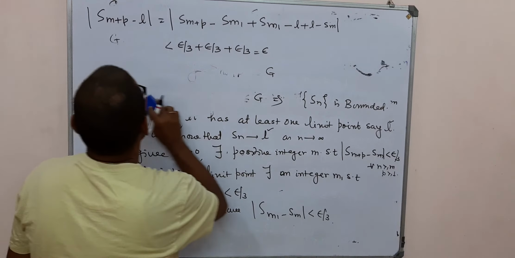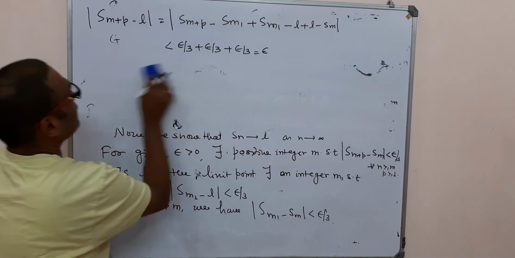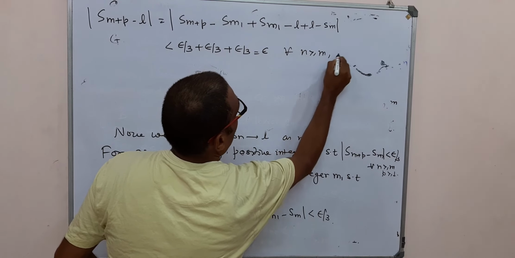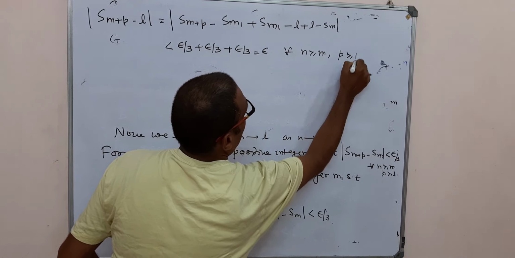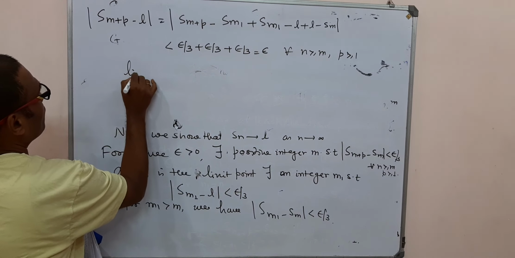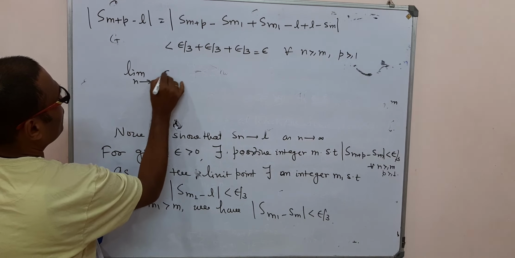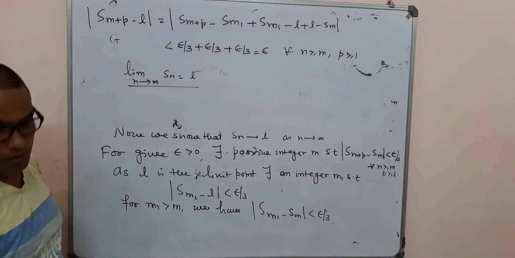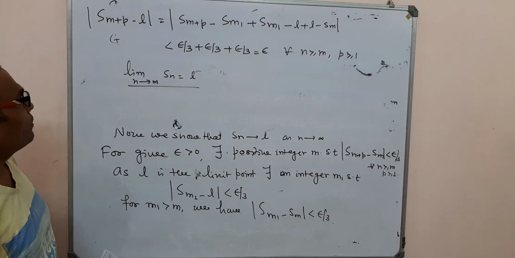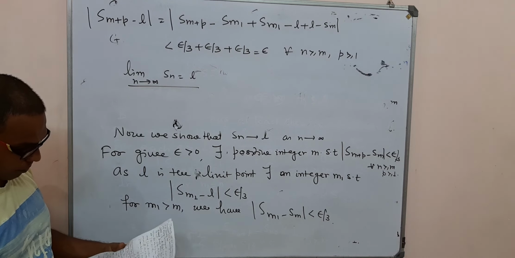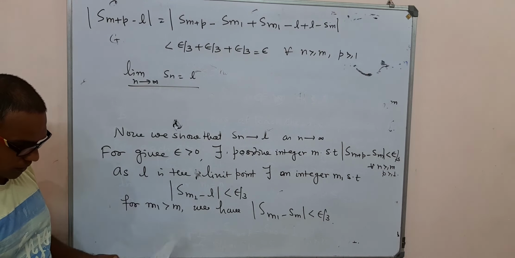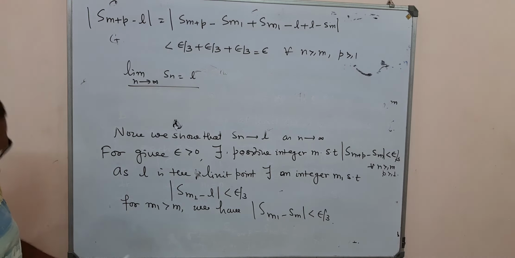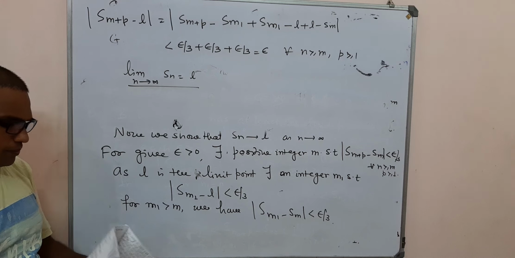So S(m+p) minus L is less than epsilon for all n greater than or equal to m and p greater than or equal to 1, so that we say the limit of Sn as n tends to infinity is equal to L here. So this is the proof of the Cauchy general principle of convergence.